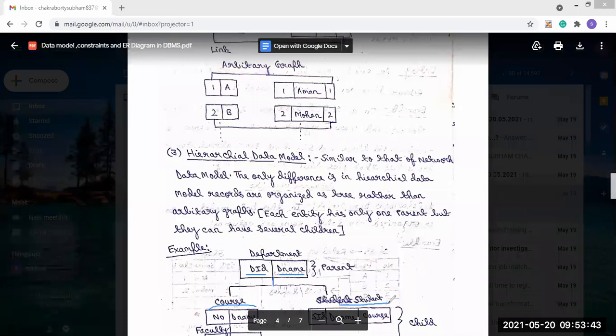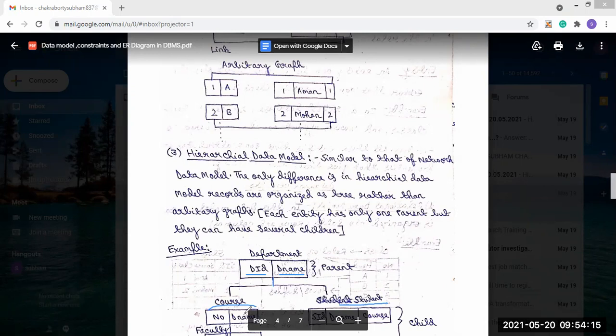That's why the department number should be present, because this course is present in a particular department. So you can see from here that the course entity is the child of the department entity, because the department number is present. This is the child entity of the department entity. The department entity is the parent, and course is the child entity.